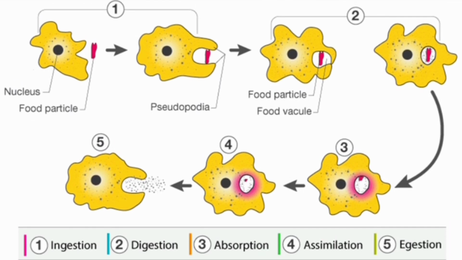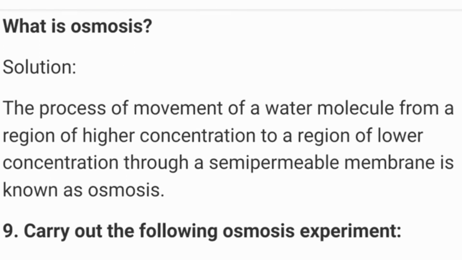As we can see in the diagram here, the nucleus is at the center, we can see a food particle comes, the pseudopodia capture it, and then a vacuole gets formed, and then in the third step you can see the food is broken down and the nutrients are absorbed in the cytoplasm, and then the fifth step, the excretion, the removal of waste material, is done. So first is ingestion, then digestion, absorption, assimilation, and egestion. So I think the digestion in amoeba is also clear to you, and how amoeba obtains its food is also clear. Next we will go through what is osmosis.